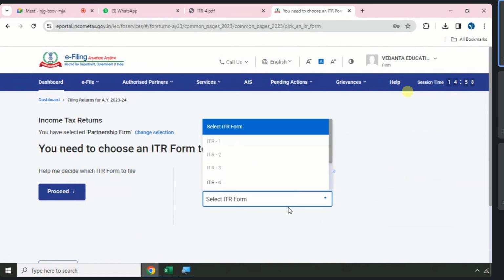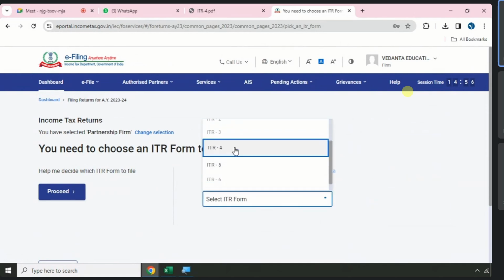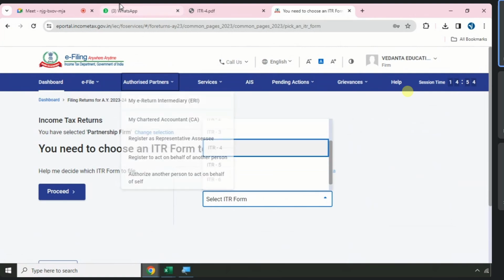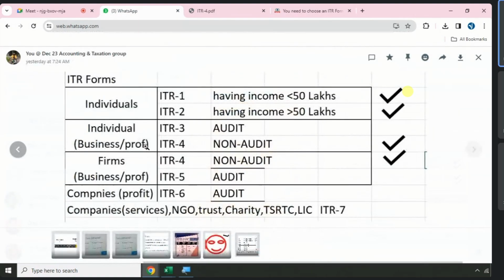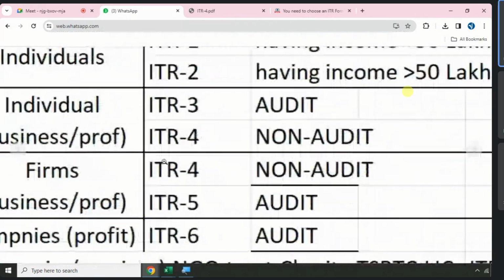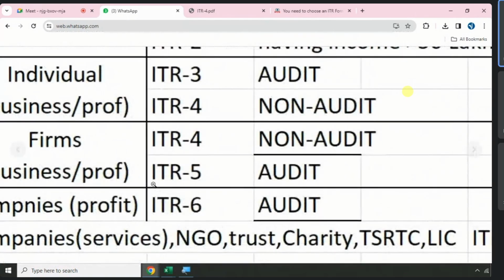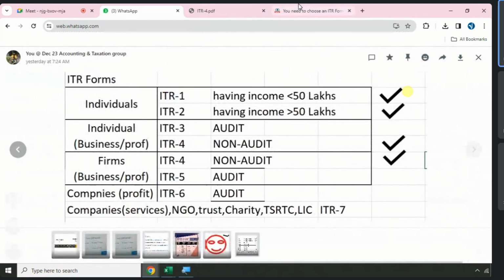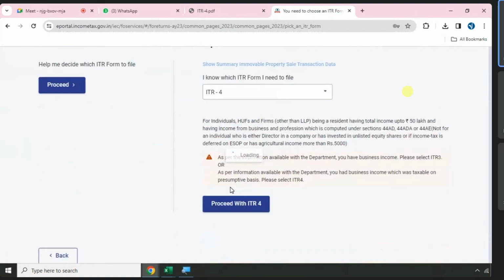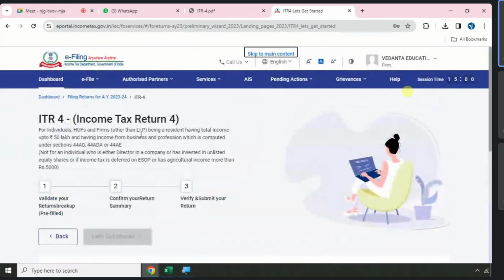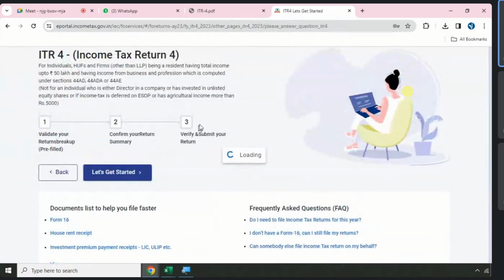Now how many returns are eligible for me? Only 4 and 5. When 4? Non-audit. When 5? Audit. So what are we going to file now? Non-audit, which means 4. Proceed with ITR. Same pages. Let's get started.